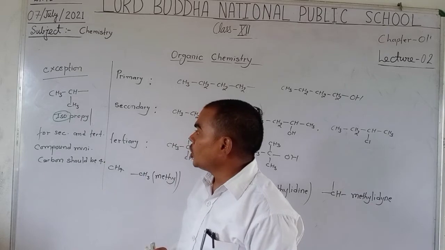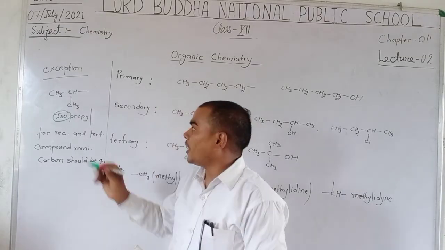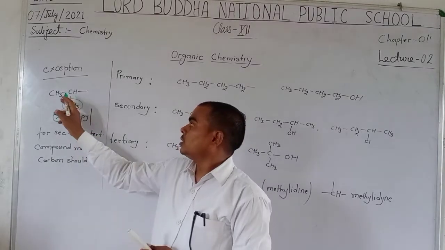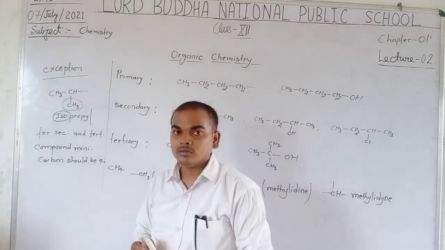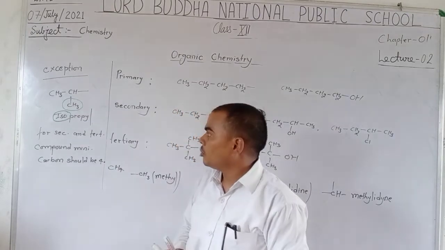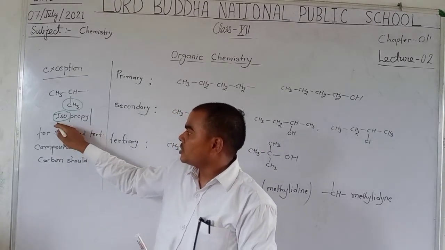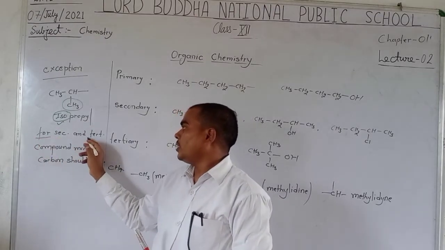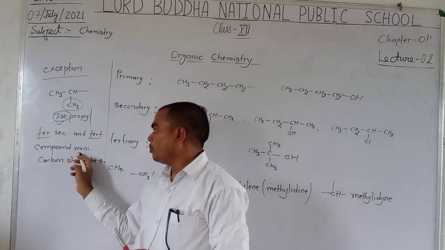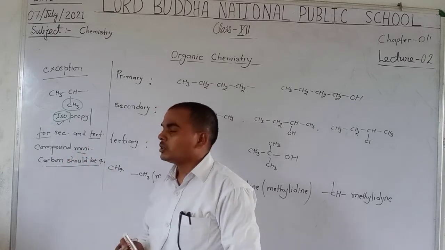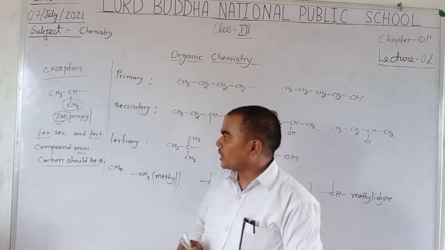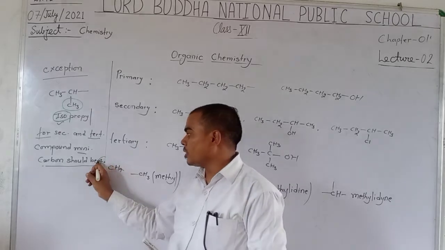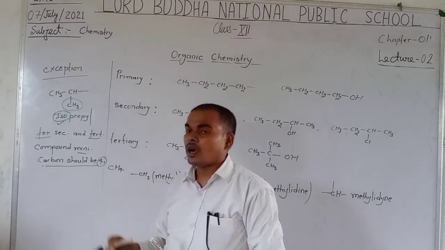Here you observe that one methyl group is attached at the first position, but the name is iso, because for secondary and tertiary compounds the minimum number of carbons should be 4. So we write isopropyl.